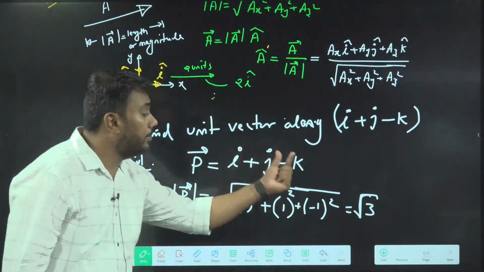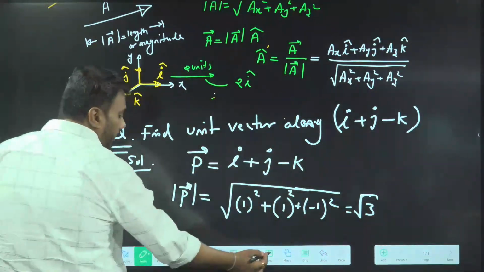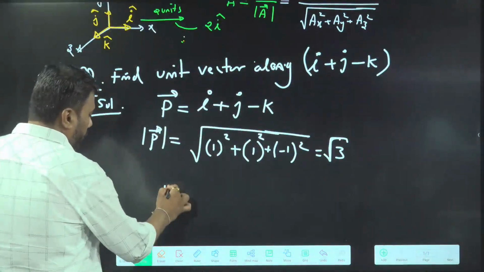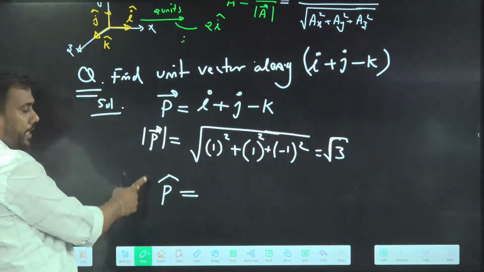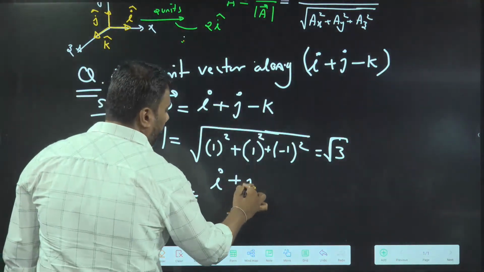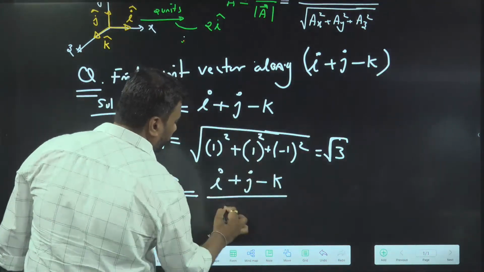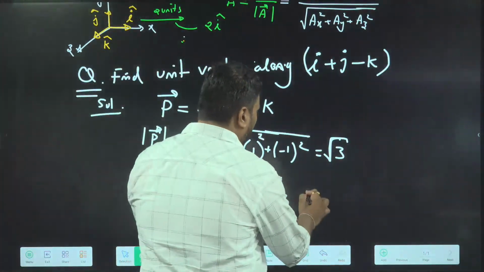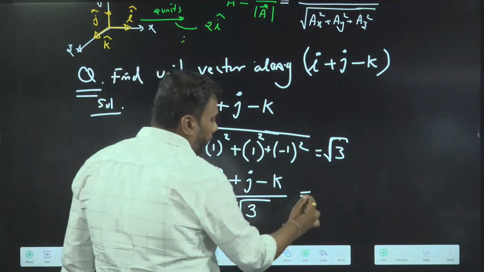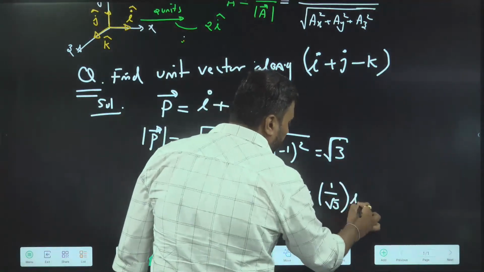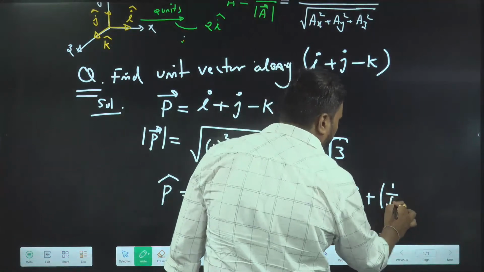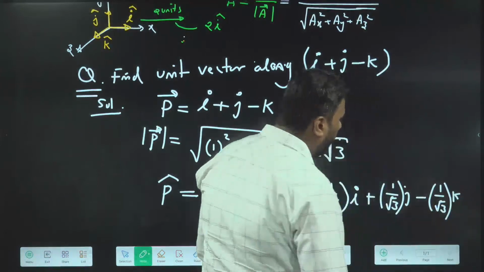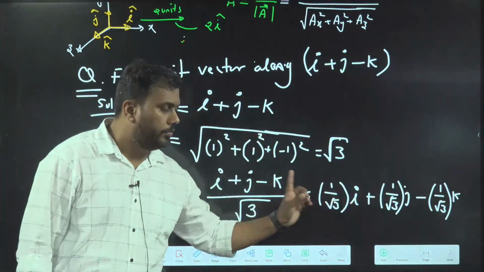So if I divide this vector by root 3, I will get the unit vector in the direction of the P vector. We can represent it by p cap. So p cap will be i plus j minus k, the P vector divided by the magnitude of the P vector. Some people can also divide every i, j, k by root 3, so they can write this vector as 1 by root 3 i, 1 by root 3 j, minus 1 by root 3 k. So don't get confused. These two are the same.